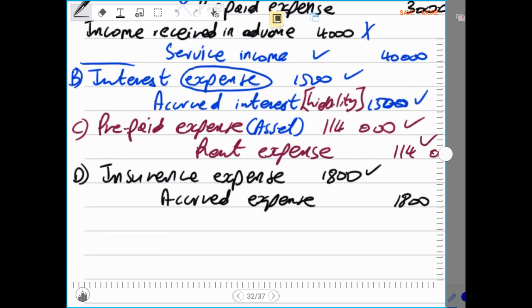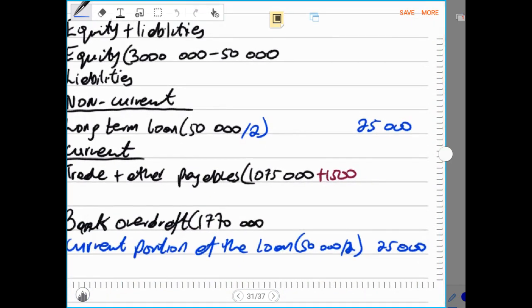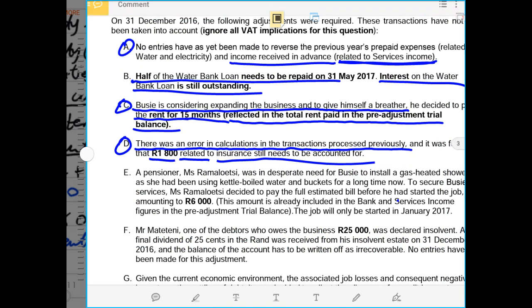As I made mention to you, accrued expense is a liability, so it will be recorded in the statement of financial position under trade and other payables. Therefore, we'll say plus 1,800, because this was not yet paid, yet it was supposed to be paid by the end of the period. So now we go to number E.